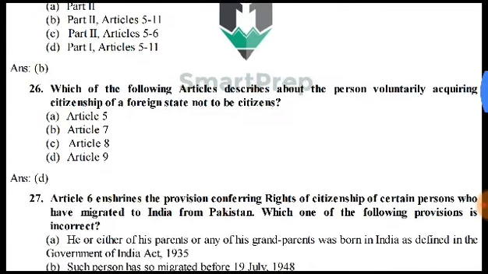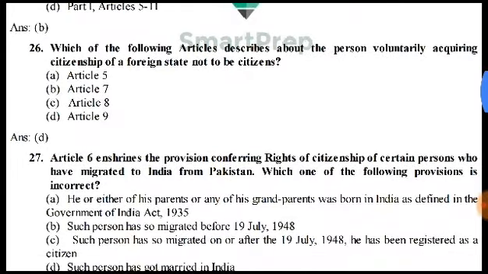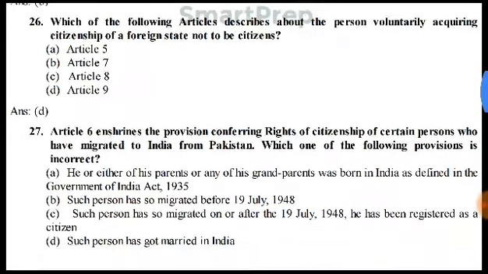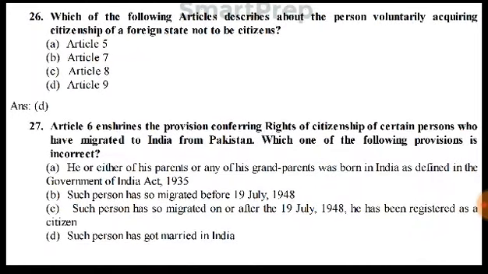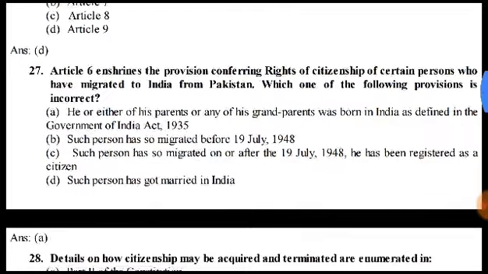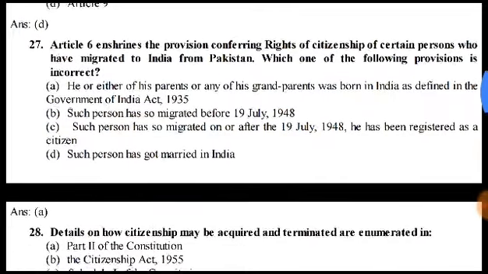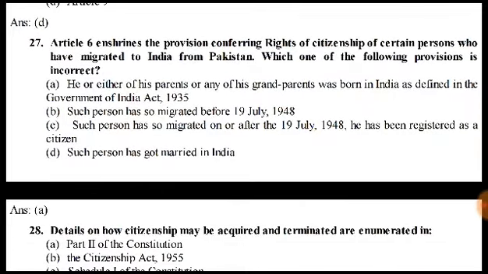Which of the following articles describes the person voluntarily acquiring citizenship of a foreign state not to be citizens? This is Article 9. Article 6 enshrines the provisions conferring rights of citizenship of certain persons who have migrated to India from Pakistan.